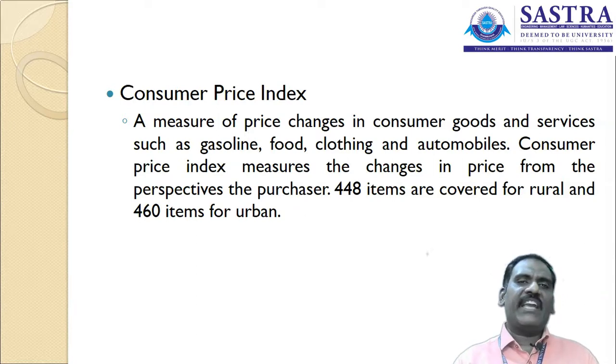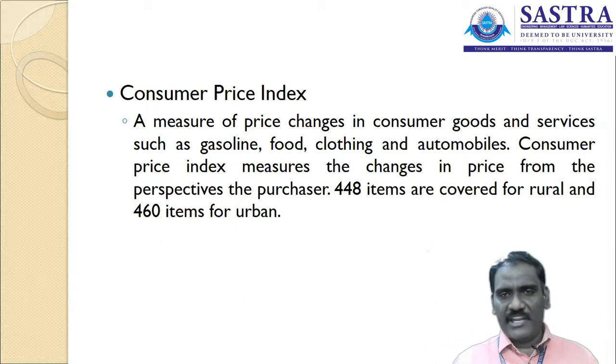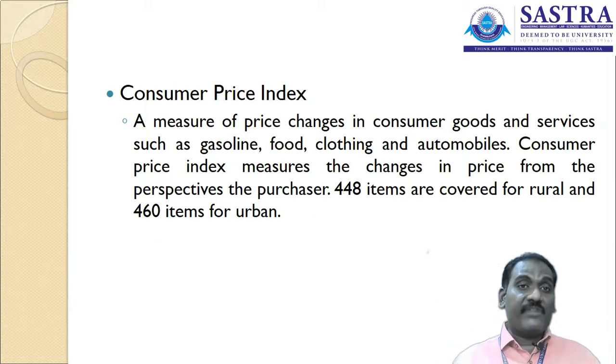Together they are taken for the calculation. These include the products and services exclusively available in the rural area or the urban area, and the products and services that are primarily essential for the consumers. Those products are included together for the calculation of the consumer price index.